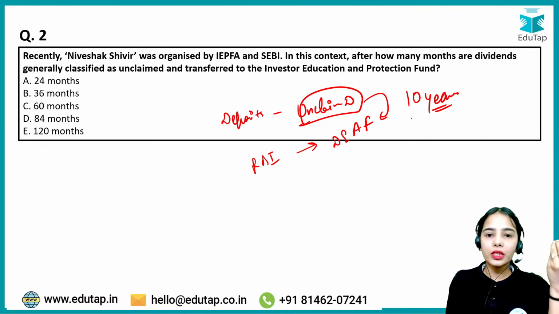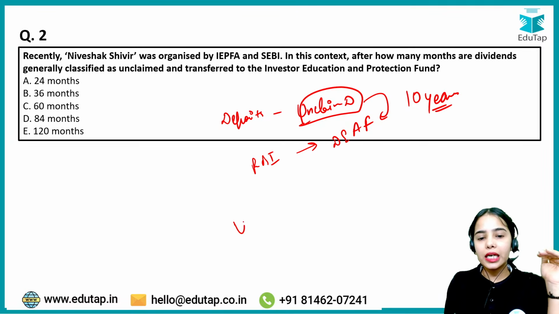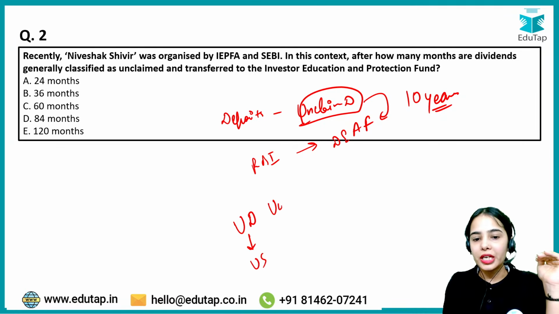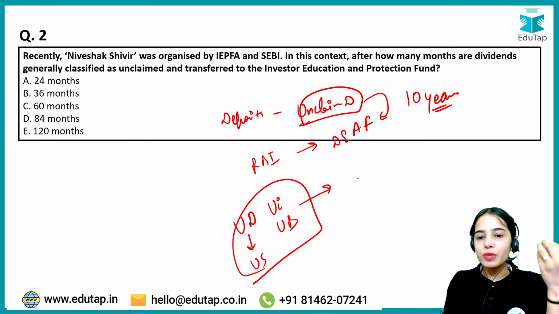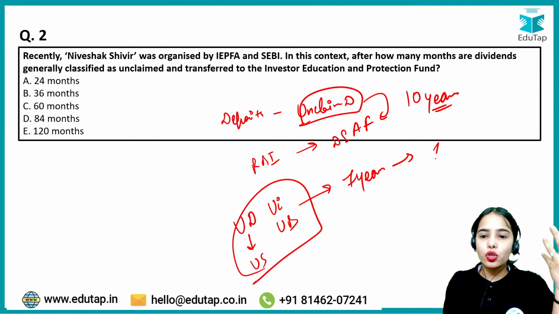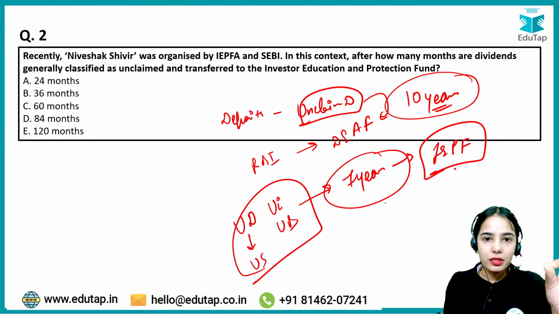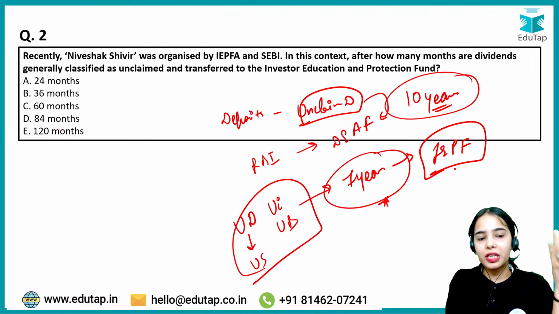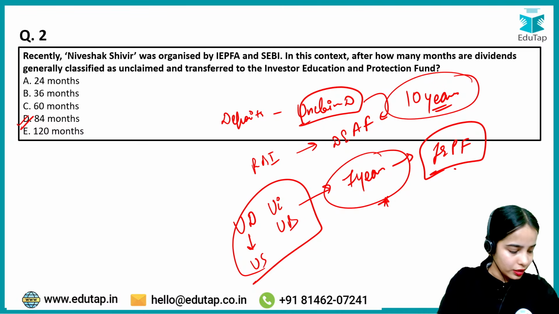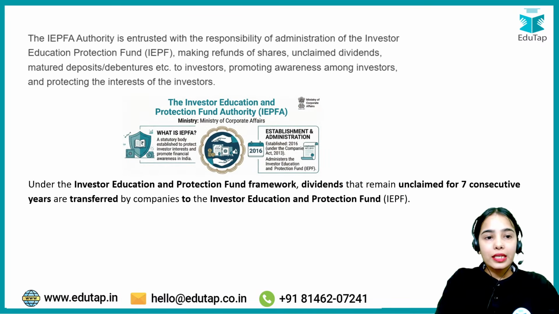Similarly, unclaimed dividends and the related unclaimed shares, the unclaimed interest on the dividend, and unclaimed bonds which have matured, if they are unclaimed for 7 years, have to be passed on to the Investor Education and Protection Fund. So remember these years, and here the month has been asked. The right answer here is D. Yes, D is the right answer.